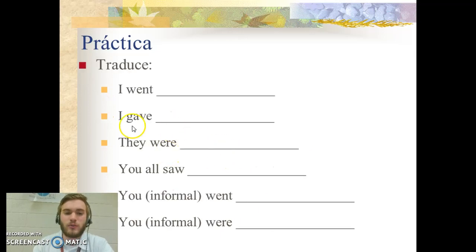A little bit more practice with translation. Translate each one of these phrases from English to Spanish. And again, you can pause. Let's go over the answers. I went. Fui. Notice you don't have to say yo fui. You could just say fui. I gave. Di. They were. Fueron. You all saw. Vieron.